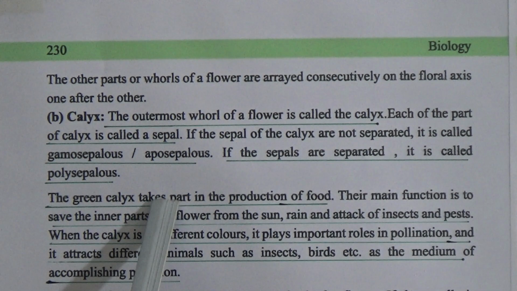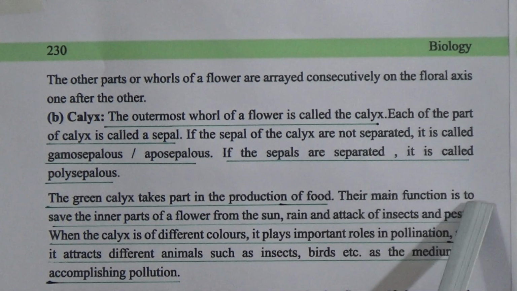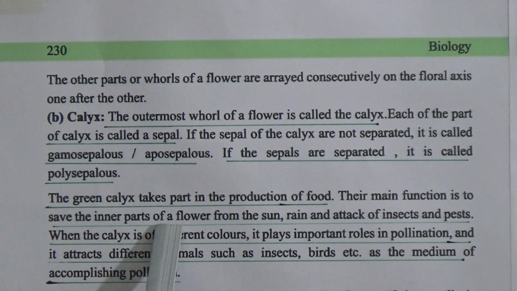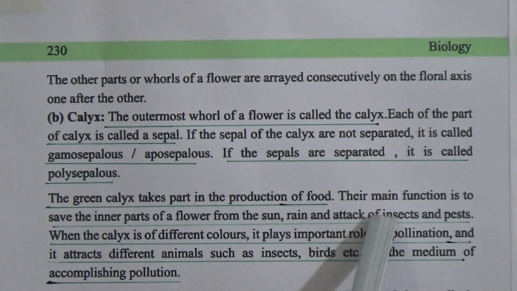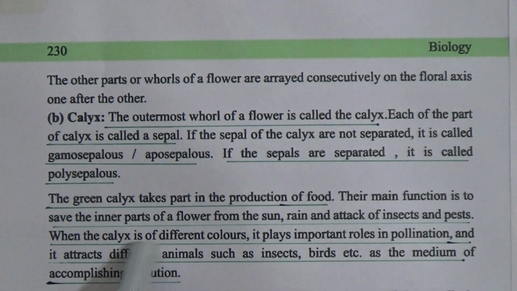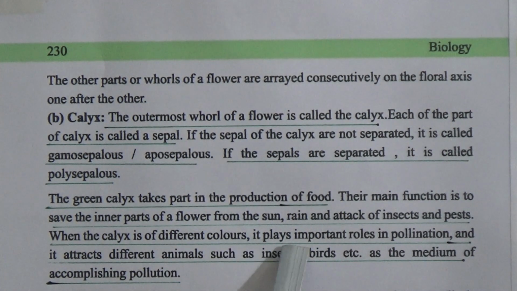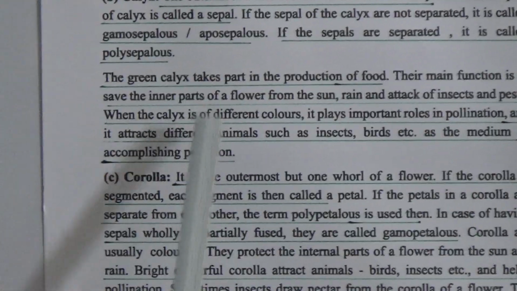The green calyx takes part in the production of food. Their main function is to protect the inner parts of a flower from the sun, rain and attack of insects and pests. When the calyx is of different colors, it plays an important role in pollination and it attracts different animals such as insects, birds, etc. as the medium of accomplishing pollination.